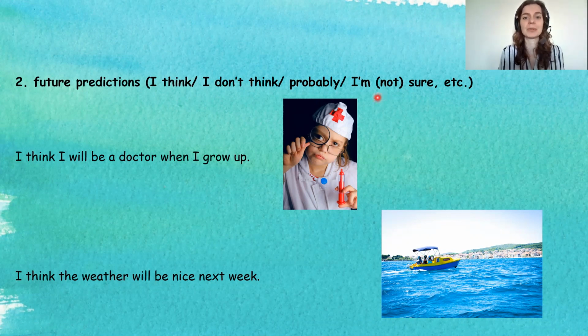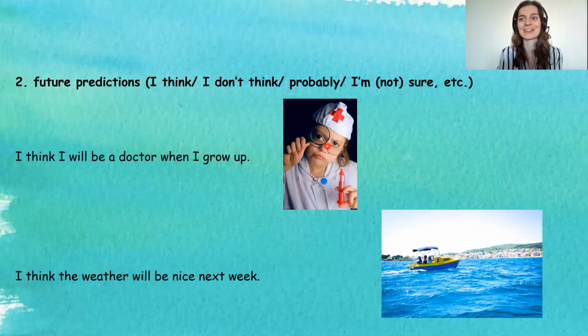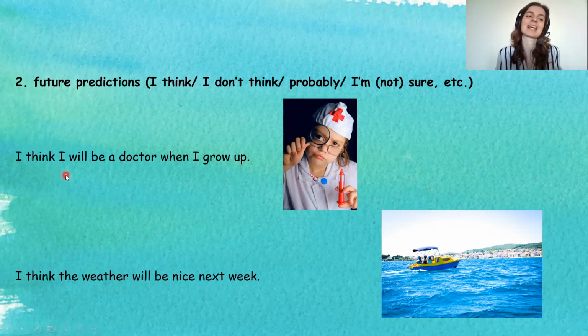So for example, this little girl, she can say, "I think I will be a doctor when I grow up." So she can't be entirely sure that is going to happen, right? It can't really be a plan at this age, let's say. It's just something that she thinks will happen, all right?